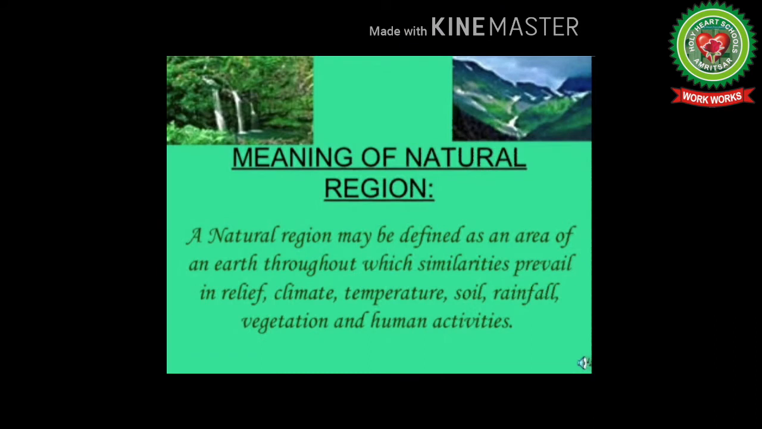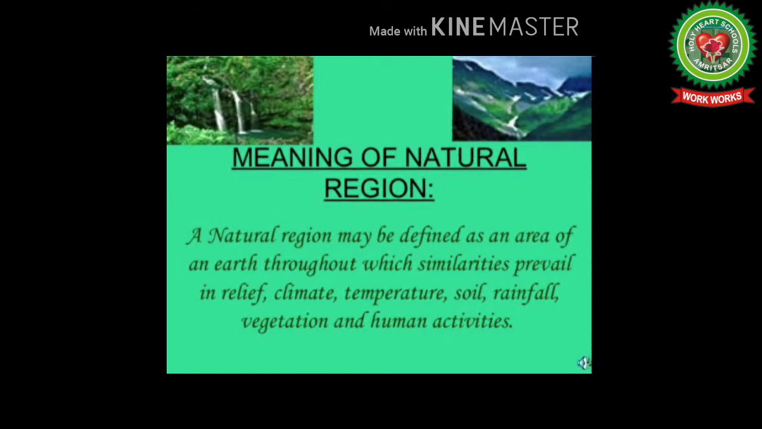Let's start the topic with a little introduction. A natural region is a group of areas where the conditions of relief, temperature, rainfall, natural vegetation, and consequently the cultural environment are more or less similar.